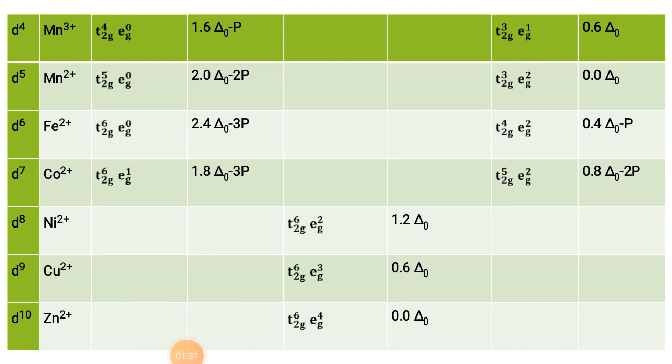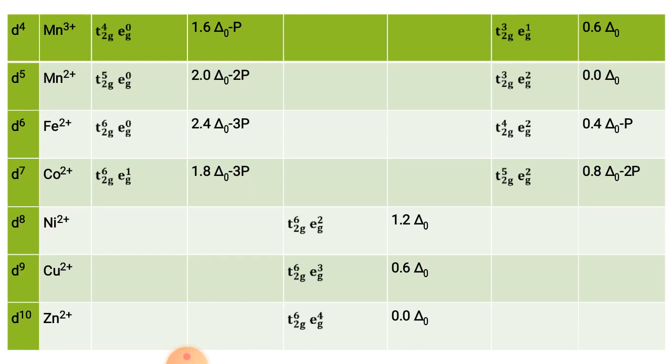Now in d5 configuration, Mn2+, t2g contains 5 and eg contains 0 electrons. The CFSE is 2.0 delta minus 2P because 2 electrons are in pairs. Then d6, Fe2+, t2g 6, eg 0. Here the crystal field stabilization energy is 2.4 delta O minus 3P, because 3 electrons are paired in the t2g orbitals.